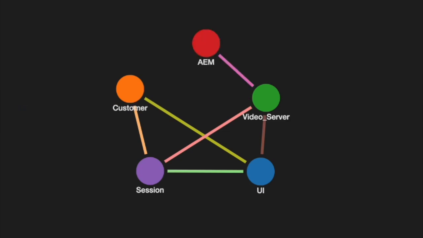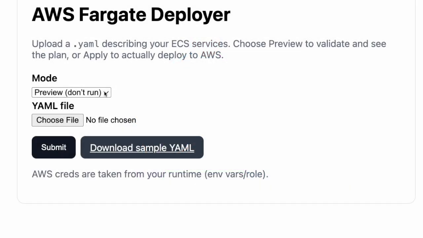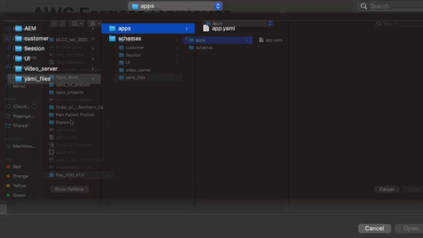All these services are continuously monitored by the Application Event Manager, AEM, which keeps the graph database updated with real-time status and interactions. This ensures AMOS always has an accurate operational picture, enabling automated recovery and seamless user experiences. With the schema complete, we're ready to deploy our video-on-demand application.